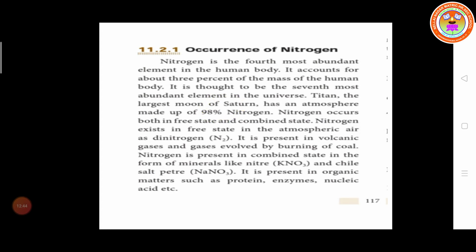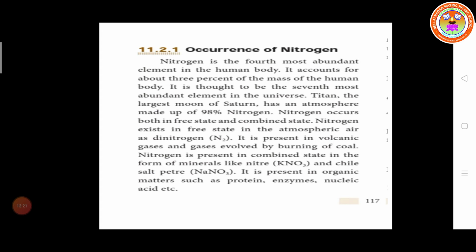Nitrogen occurs in both the free state and the combined state, existing independently or combined with other elements. Nitrogen exists freely in the atmosphere as dinitrogen, a diatomic molecule. It is present in volcanic gases, and nitrogen gas is evolved when coal is burned.